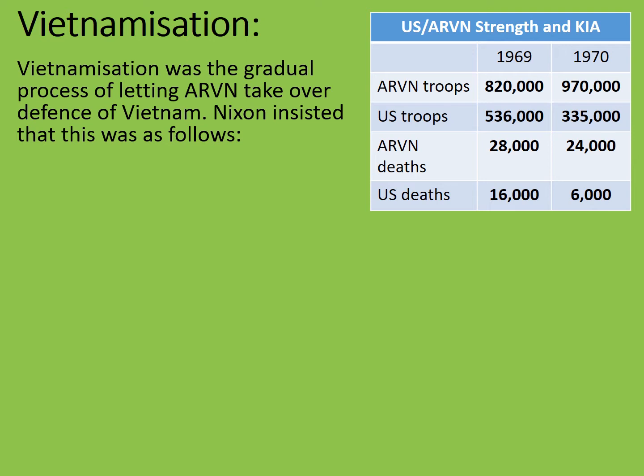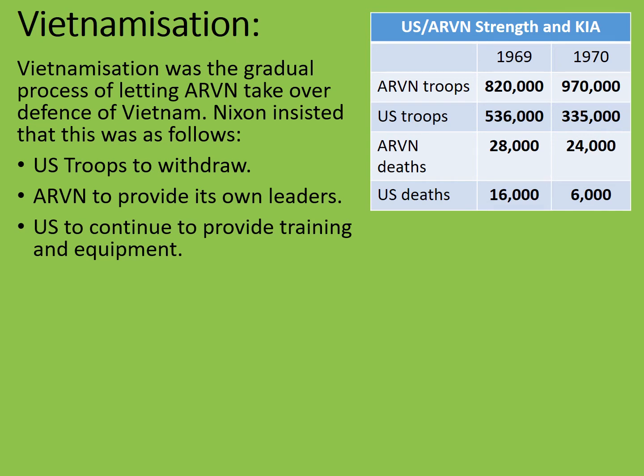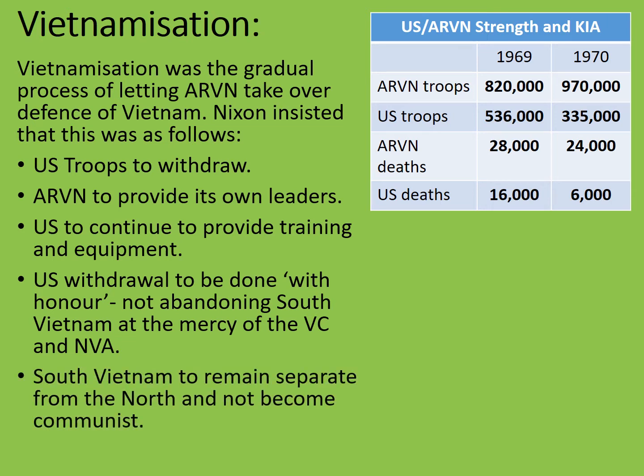Nixon insisted that this was done as follows. Firstly, that US troops were to withdraw. That ARVN was supposed to provide its own leaders to continue the war. And that the US was to continue its commitment to providing training and equipment for ARVN. Crucially, and this was probably the most difficult part to achieve, the US withdrawal was not to be done immediately, but to be done with honour, not abandoning the South Vietnam to the mercy of the Viet Cong and the North Vietnamese Army. South Vietnam was to remain a separate part of Vietnam, separate from the North, and it would not become communist. That was a key condition, otherwise US involvement in Vietnam had sort of been for nothing.